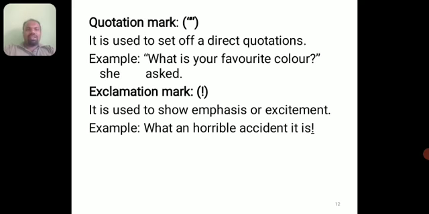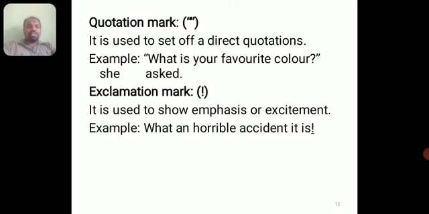And quotation mark. It is used to set off direct quotations. Example, "What is your favorite color?" she asked. It is a direct question asked by someone. So the question has been put in between inverted commas, quotation marks. So, what is your favorite color? At the end of the sentence, we can also see a question mark, and it has been quoted by double inverted commas.